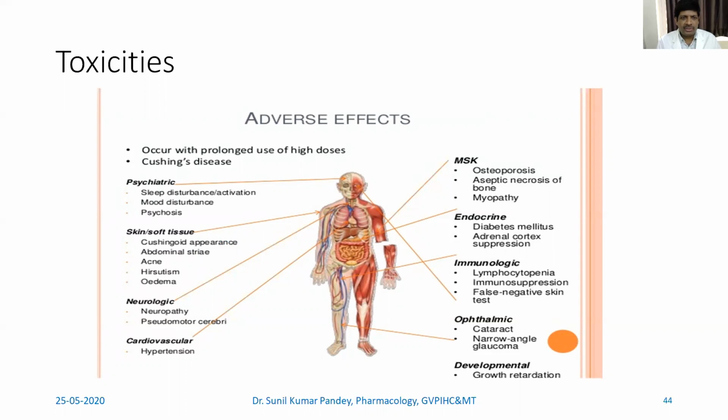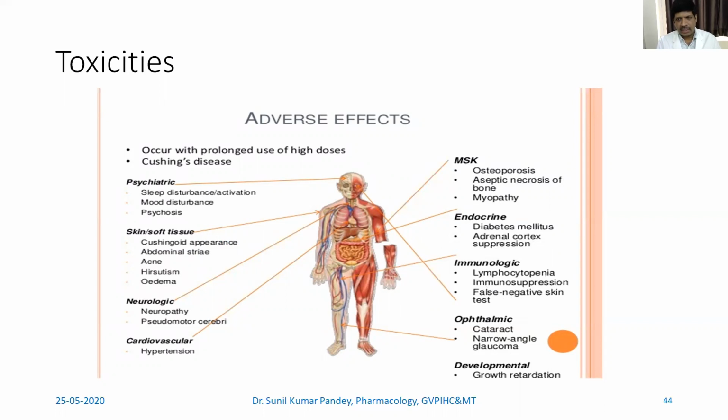So we can see adverse effects like psychiatric adverse effects, skin and soft tissue side effects like acne, hirsutism, edema, then neurological side effects like neuropathy, pseudotumor cerebri, then cardiovascular like hypertension that happens mostly because of the aldosterone action, then osteoporosis, then myopathy, then endocrine related adverse effects like diabetes-like condition, adrenal cortex suppression, then immunological adverse effects like lymphocytopenia, immunosuppression, false negative skin test, ophthalmic like cataract, narrow angle glaucoma, and developmental like growth retardation may be seen in case of toxicity.